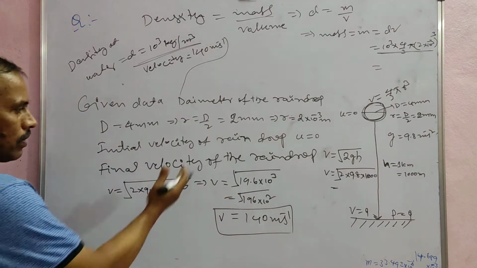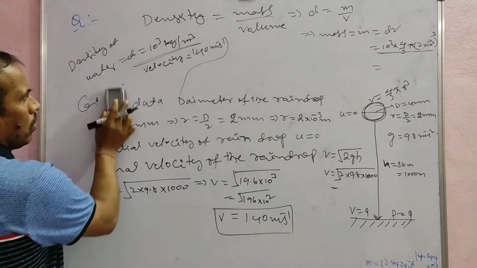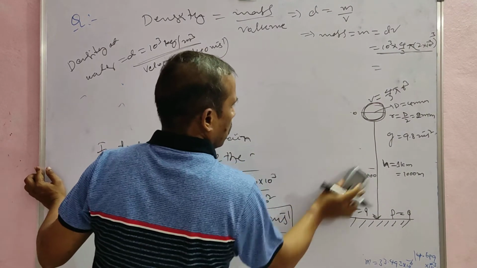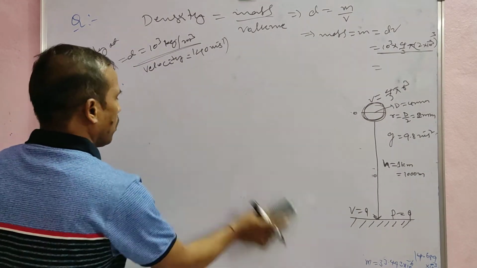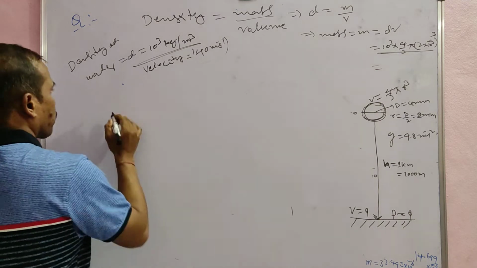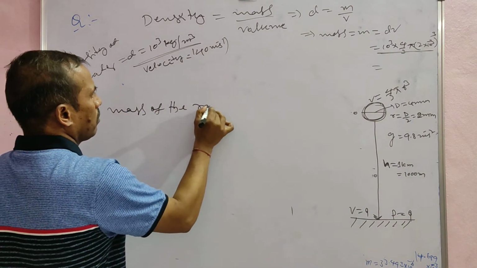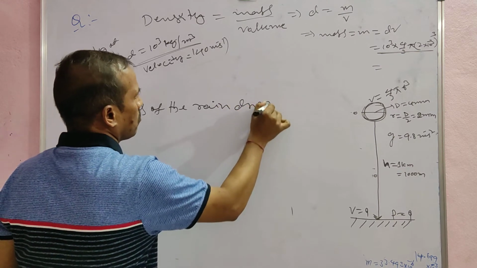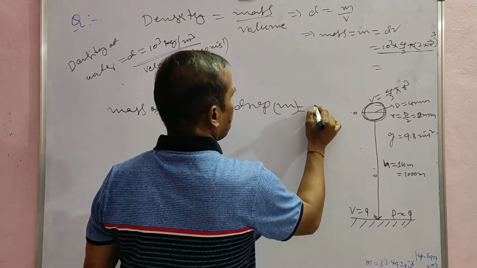Continue this. Okay, so the mass of the raindrop. Okay, here m is equal to dV.